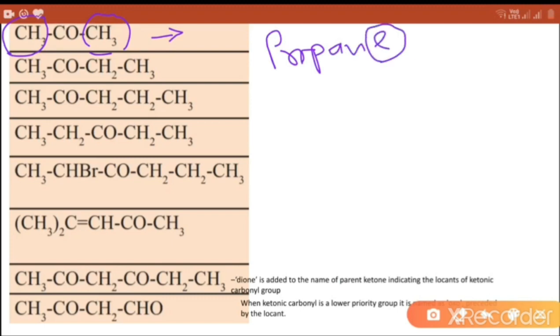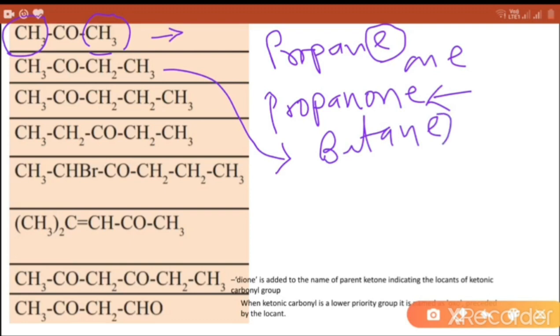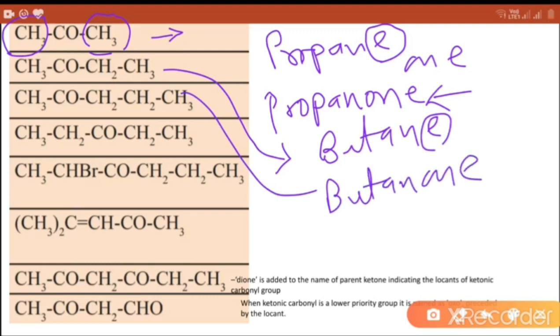This E is replaced by ONE and the compound name becomes propanone. This is the IUPAC name. Next compound, the parent compound is butane and E is replaced by ONE. The IUPAC name becomes butanone and the general or common name is ethyl methyl ketone.